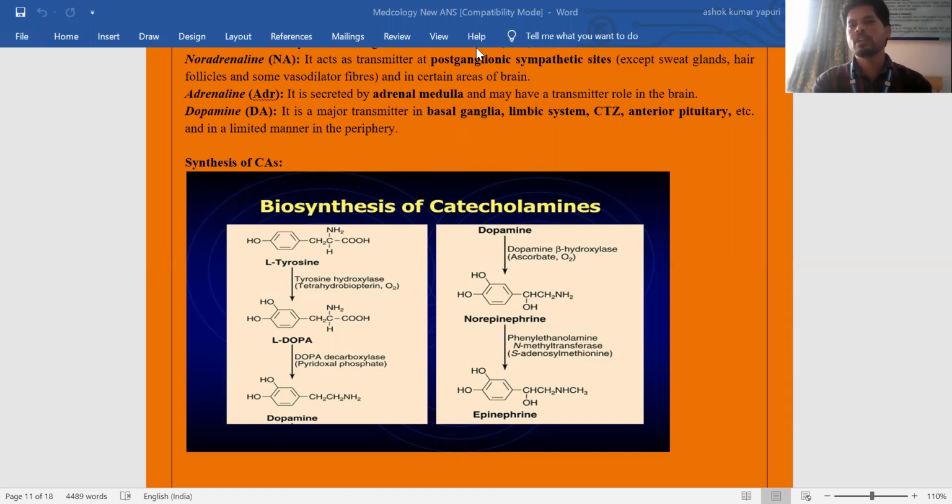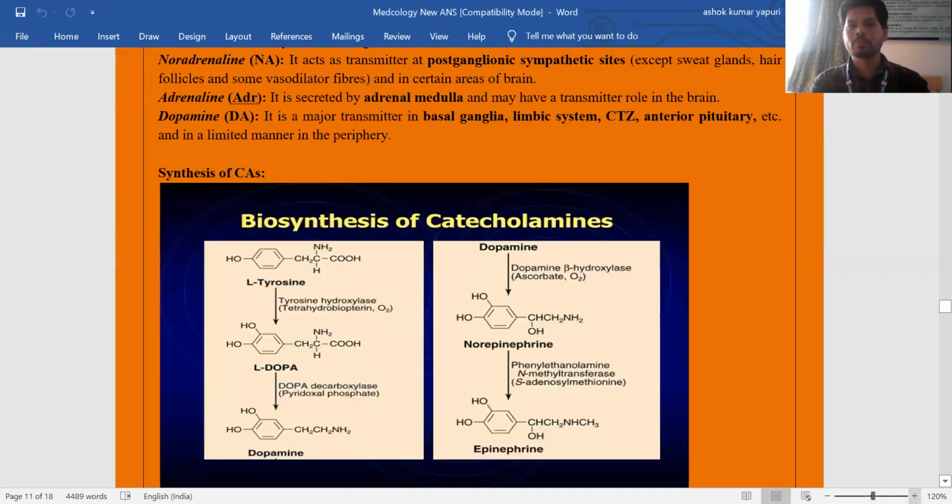In the previous lecture, we already discussed acetylcholine biosynthesis, and today we are going to discuss the biosynthesis of the catecholamines. The catecholamines are examples like adrenaline, noradrenaline, dopamine. These are endogenous neurotransmitters present in the body itself.